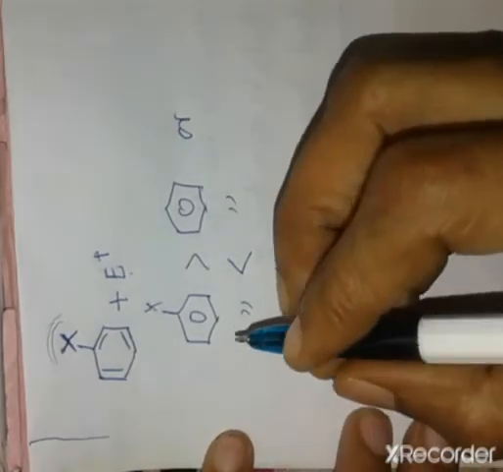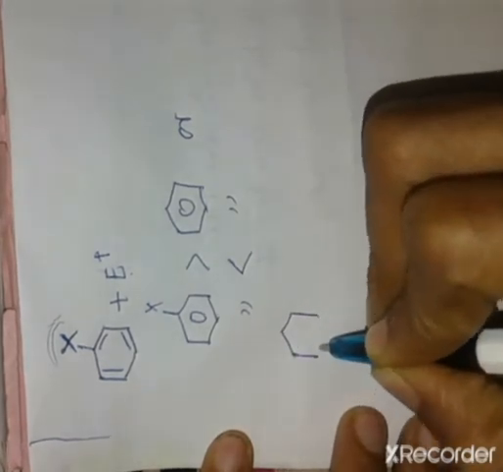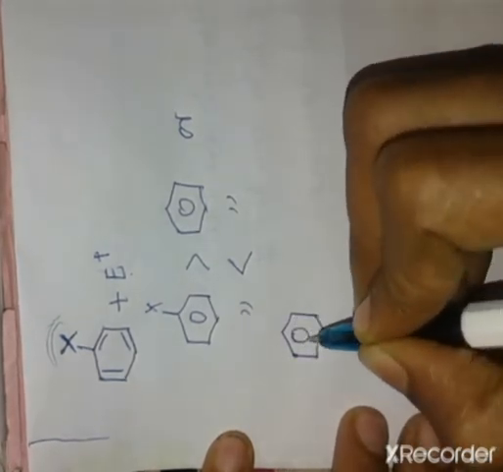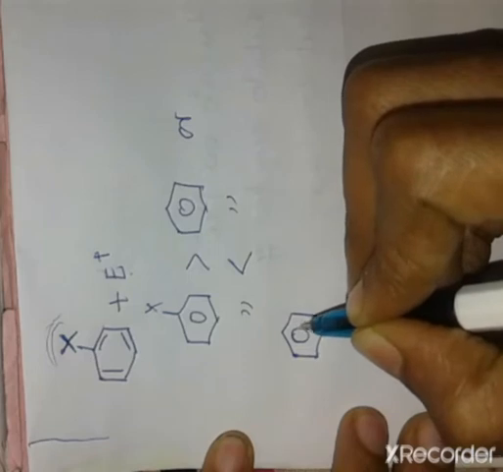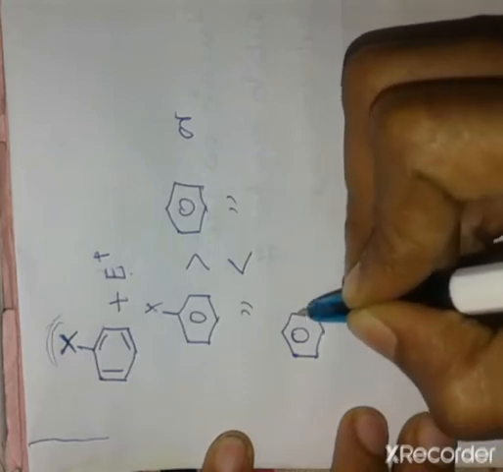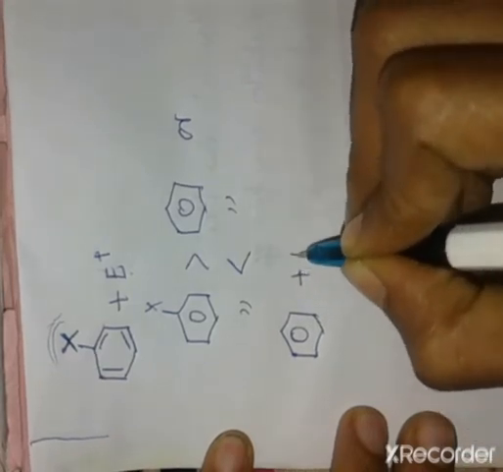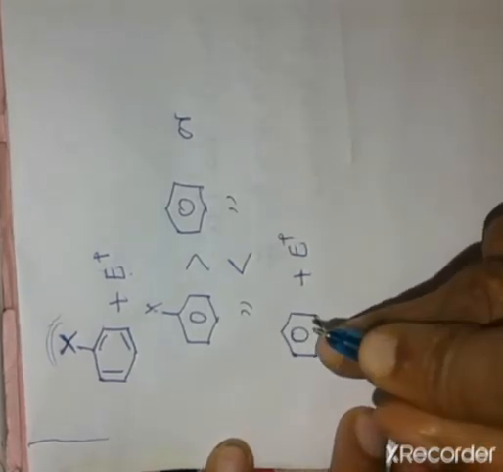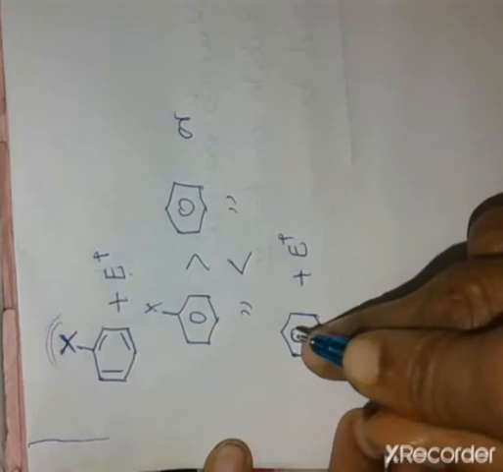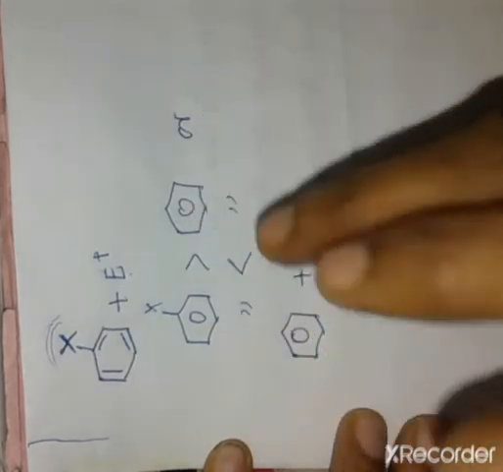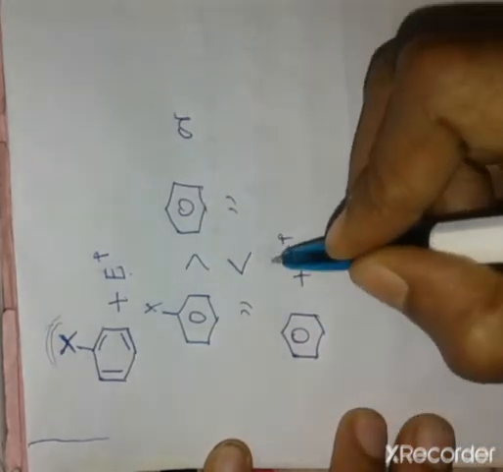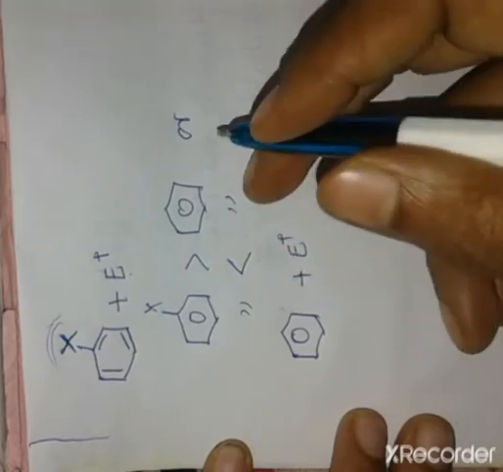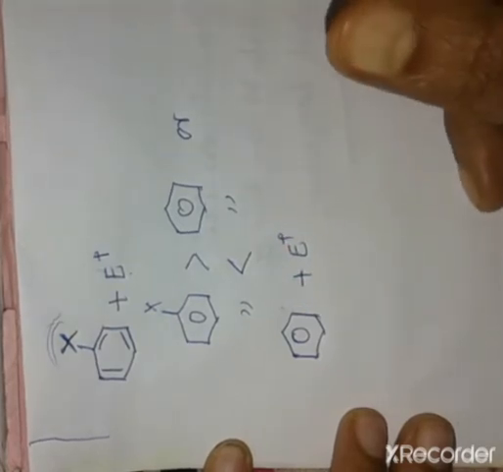We know that for an electrophilic substitution reaction to occur, the benzene ring should be electron rich. The electrophile is bonded to the benzene ring because of the electron density of the ring. Benzene is rich in electrons due to the presence of 6 pi electrons, so it attacks the electrophile and gives the substituted product.